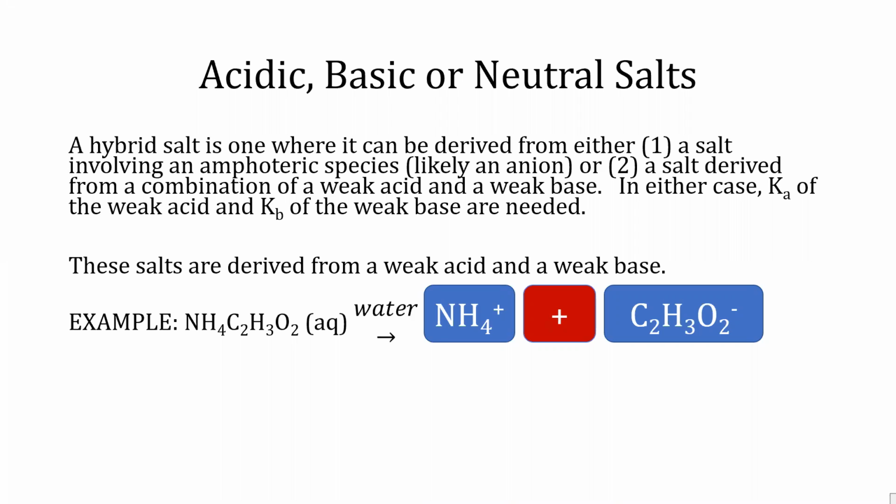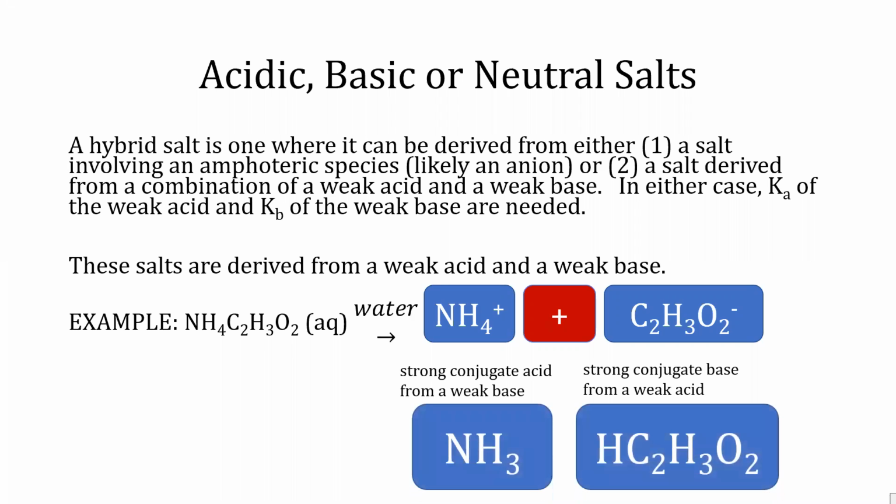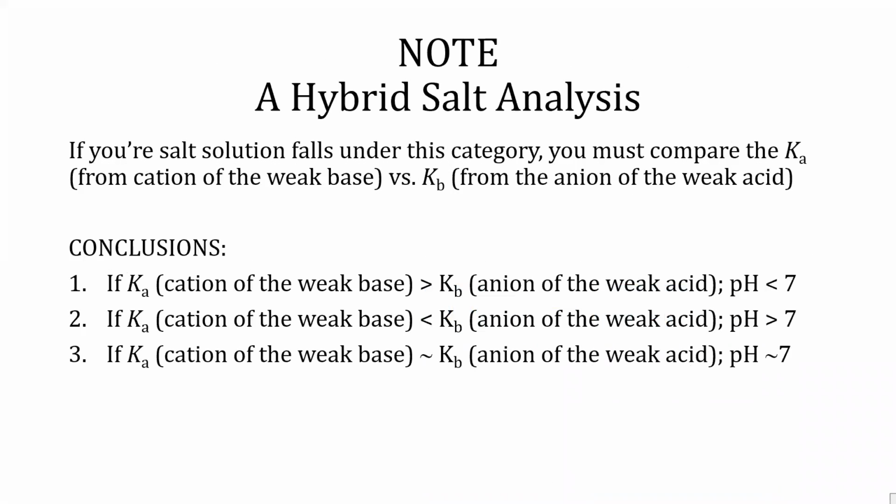For example, an aqueous solution of ammonium acetate dissociates to form ammonium and acetate ions. Ammonium ion is a strong conjugate acid from a weak base of NH3, whereas acetate ion is a strong conjugate base from a weak acid of acetic acid, or HC2H3O2. If your salt solution falls under this category, you must compare the Ka from the cation of the weak base versus the Kb from the anion of the weak acid.